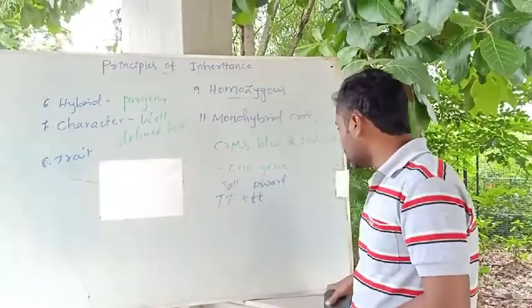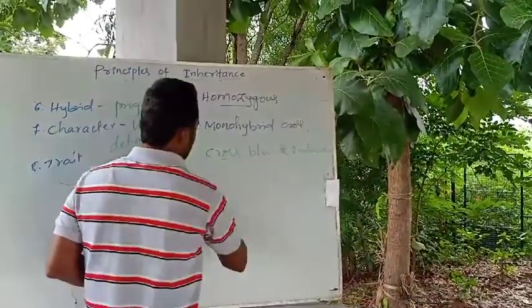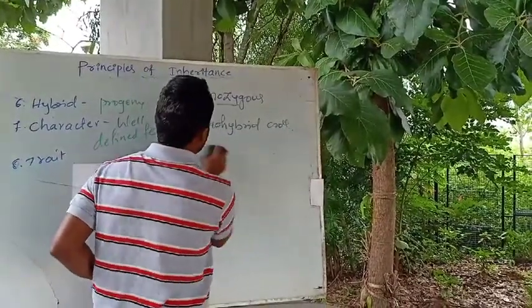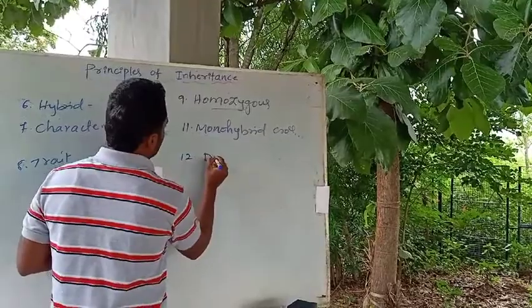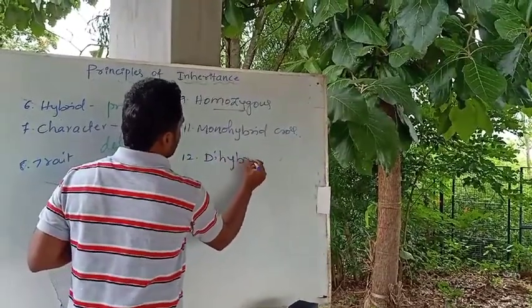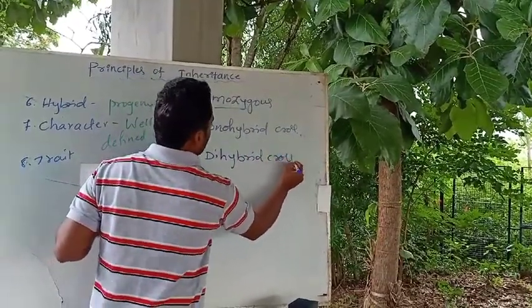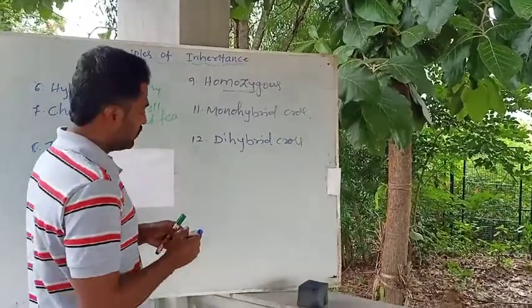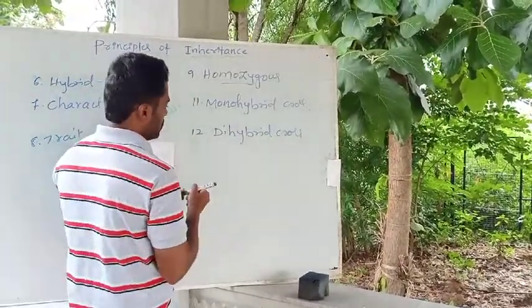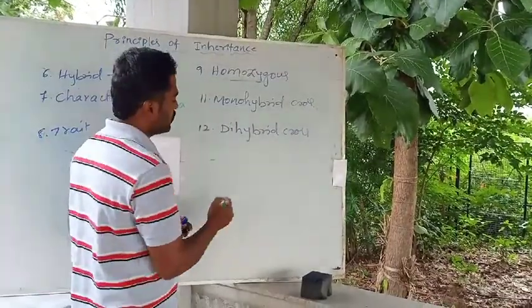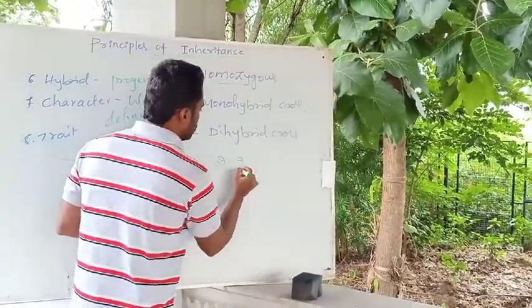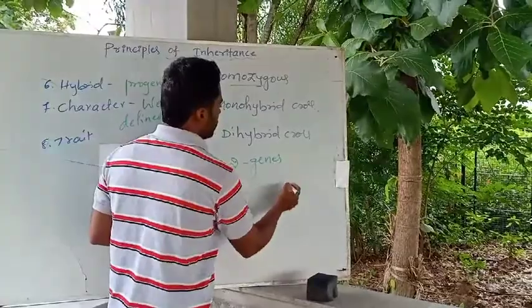And the next one is dihybrid cross. Dihybrid cross is nothing but the cross made between two individuals to study the inheritance of two genes or two factors.